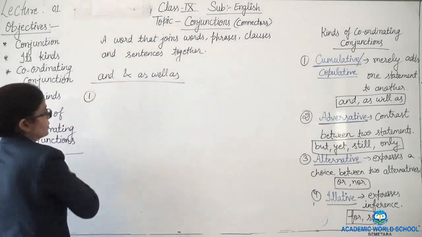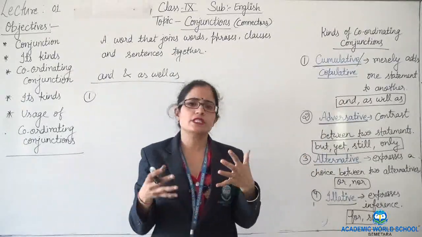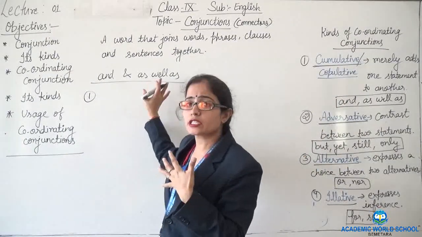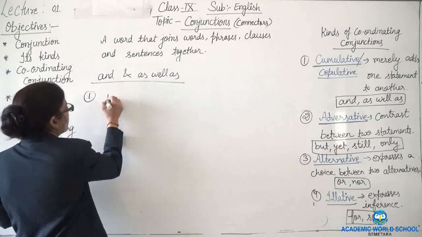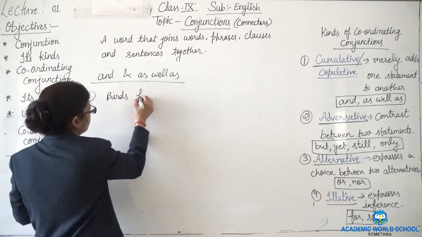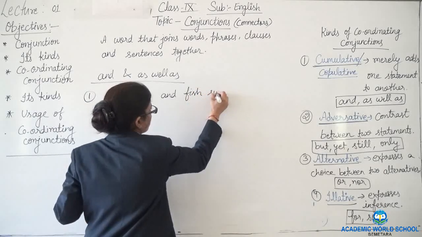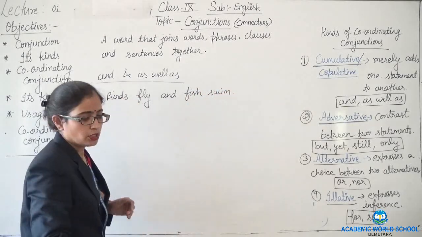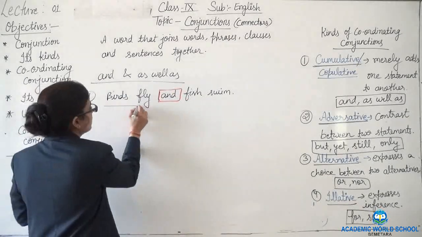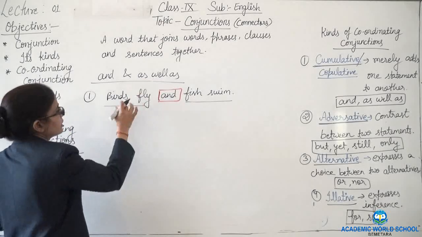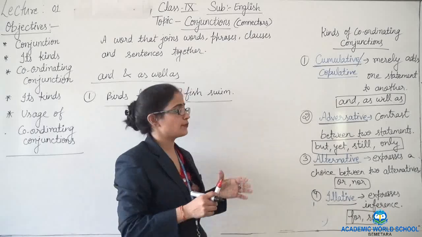See, and, here as given, merely adds one statement. Such kinds of conjunctions simply join statements. How? Like, birds fly and fish swim. So here this is simply joining these two statements. We can write here in brackets: simply joining two statements.